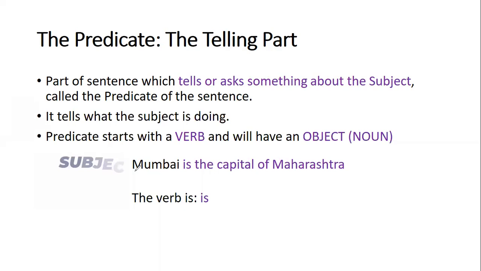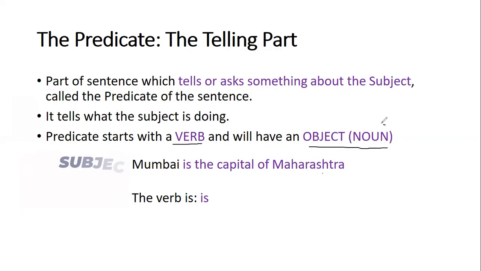This is our subject and is the verb, right? And Maharashtra is our object. So we can divide our predicate into two parts, verb and an object.